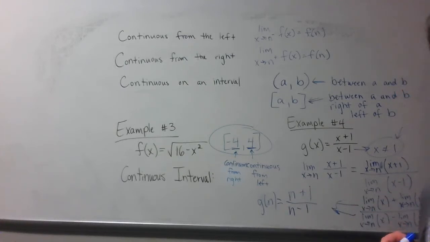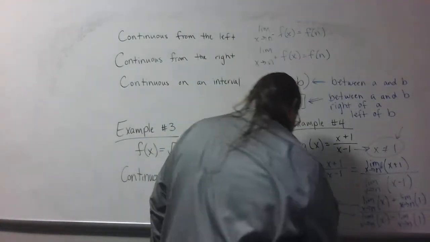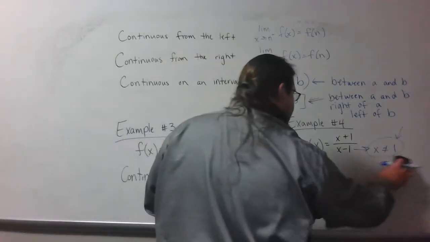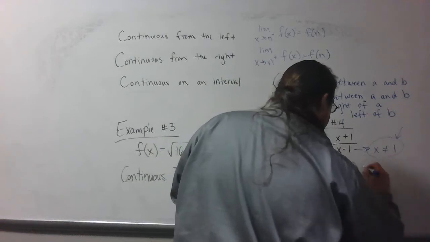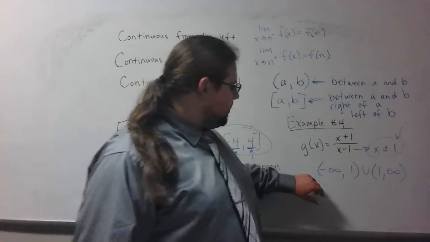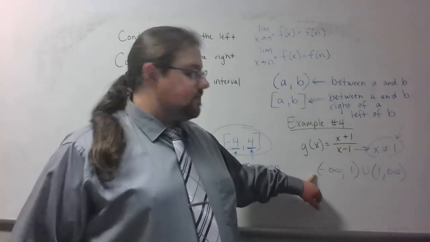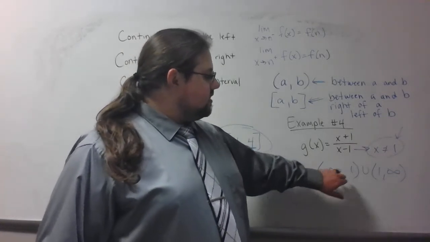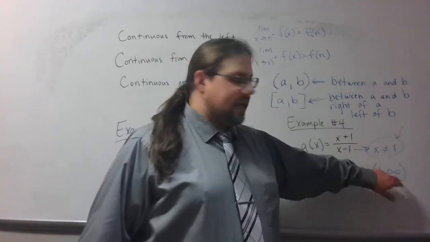So how do I write that as an interval? Well, good question. I'm going to go ahead and erase a little bit so I can write it down. My continuous interval here is going to go from -infinity to 1 and 1 to infinity. Notice, I'm not putting brackets, I'm putting parentheses. Parentheses saying you can't reach infinity, which is very true. You're never going to reach infinity no matter how long you count. So, -infinity to 1. Again, can't be 1. Can't be 1, so I put a parentheses and infinity.